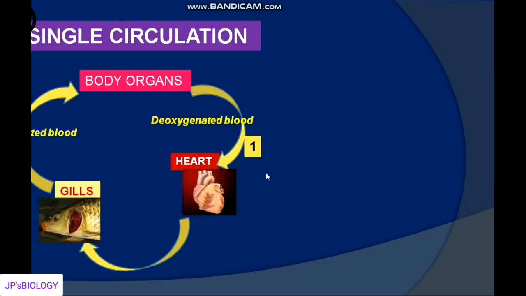Let's see in detail. In single circulation, you can observe the deoxygenated blood from different body organs is pumped to the heart. And from the heart, the deoxygenated blood is pumped to the respiratory organs like gills for oxygenation. Once blood gets oxygenated, that oxygenated blood is directly pumped from respiratory organs to the body organs without reaching the heart.